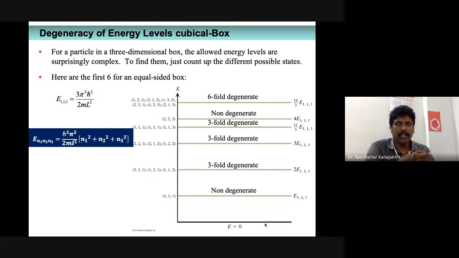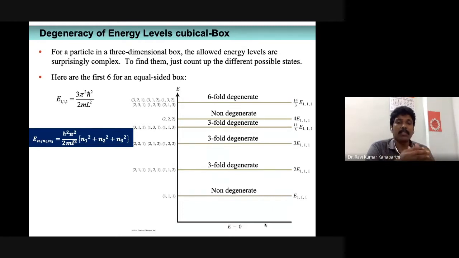Now, what happens to the excited state? You can write down the excited state by making either the n1 quantum number 2, or n2 can be 2, or n3 can be 2. Any of these quantum numbers can be 2, and the remaining quantum numbers are 1.